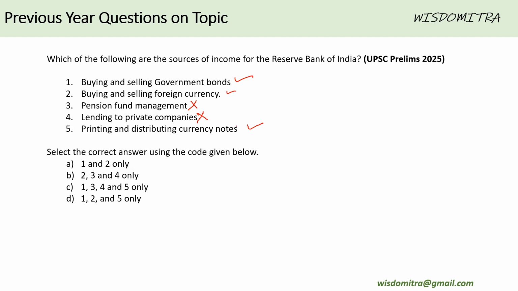Yes. So basically, RBI issues a 100 rupee note, and it means it has created money out of thin air. And suppose the cost of printing that 100 rupee note was say 5 rupees, that means 95 rupees is profit of RBI. So basically 1, 2 and 5, these are the 3 points that are correct, whereas the other two are not.